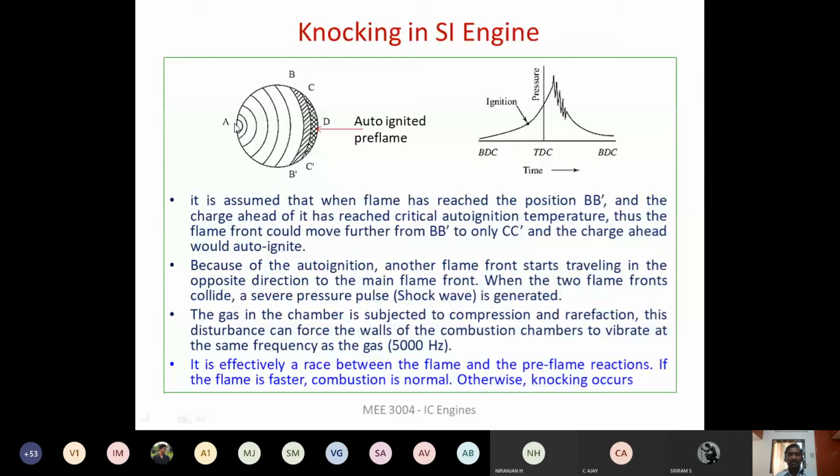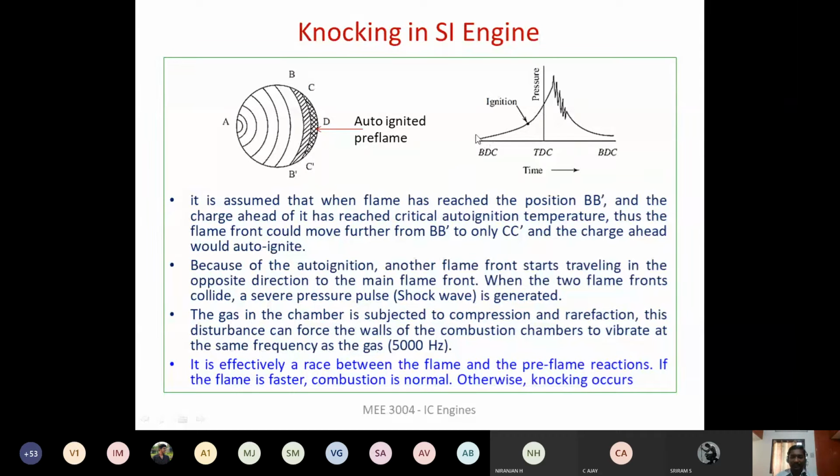So that means what? In simple terms, you can say there is a race between the flame that has initiated at the beginning and the pre-ignition reaction that is happening because of reaching the auto ignition temperature. So before this flame comes here, the initial flame should reach the end of the combustion chamber, right? All the air fuel mixture present inside the engine cylinder has to be completely combusted by the initial flame that has been formed, right? Thereby we can have complete combustion. Okay. So this flame and this flame should not collide. Okay, this is what we call knocking.